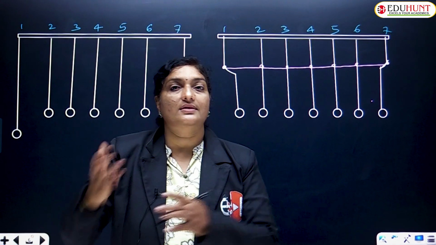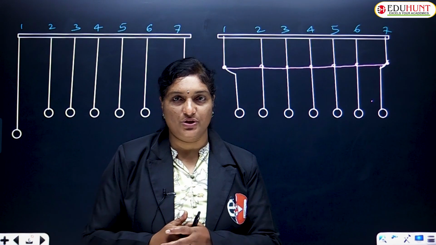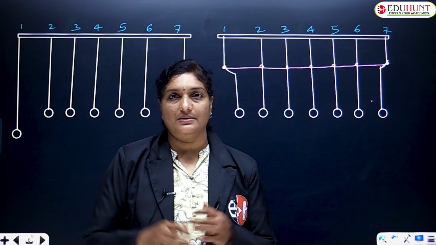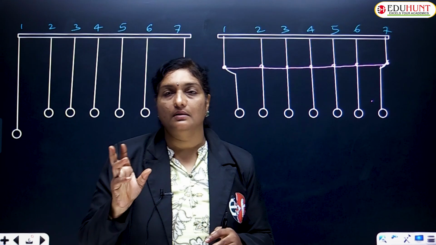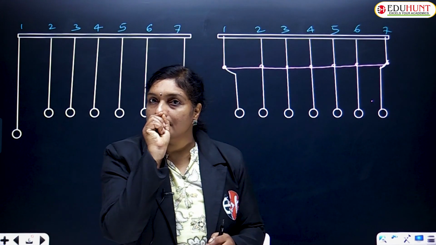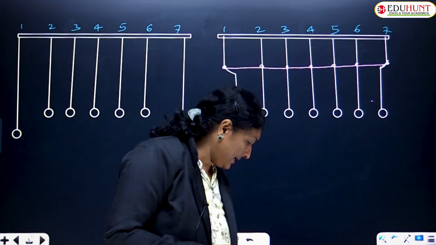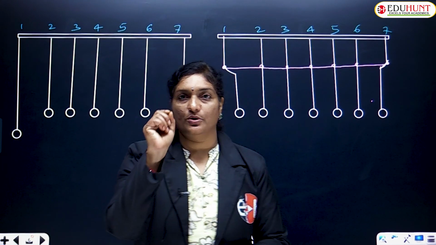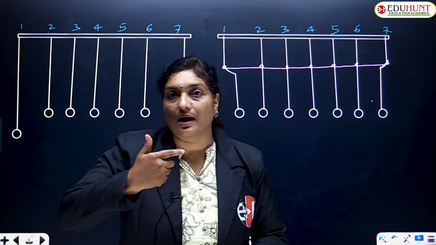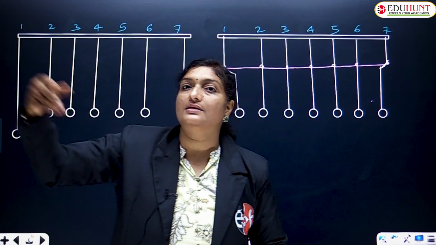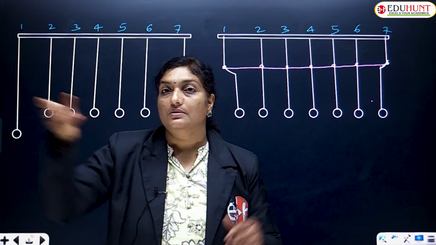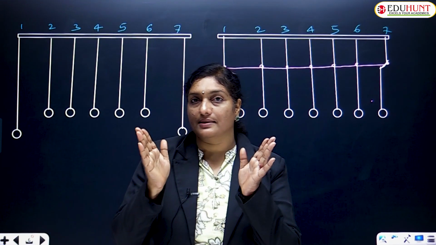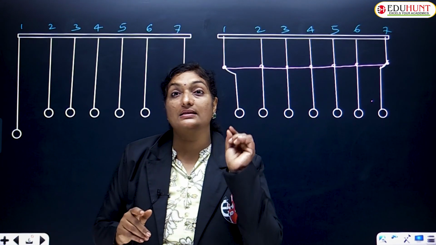A continuous disturbance is called a wave or wave motion. But what do you mean by pulse? It means simply a single sort of disturbance. Suppose I utter a word, then that is a single sort of disturbance. Or I can say it is simply clapping a hand. A single disturbance is produced at a time, but when I am speaking, the disturbance is continuously being produced. So that is wave motion, continuous disturbance. But a single disturbance like clapping a hand is called a pulse.